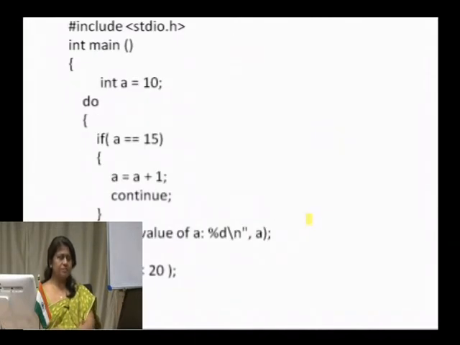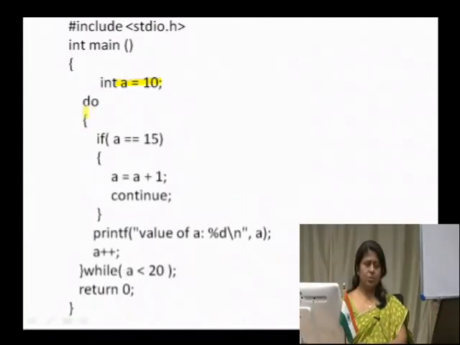I will just show a simple example where we are using a continue statement. We have an integer variable a which is initialized to the value 10, and then we have a loop body, that is, a do while statement. Here we are checking if a is equal to 15, and if that happens, a would be equal to a plus 1, and then we continue.